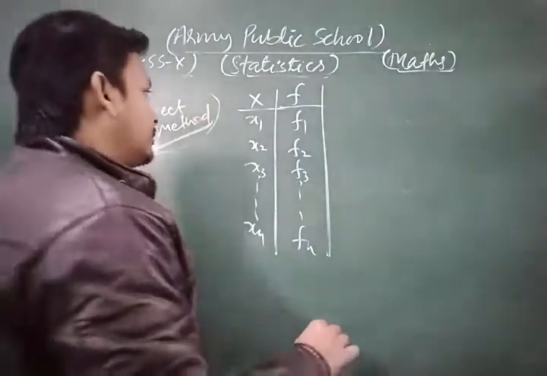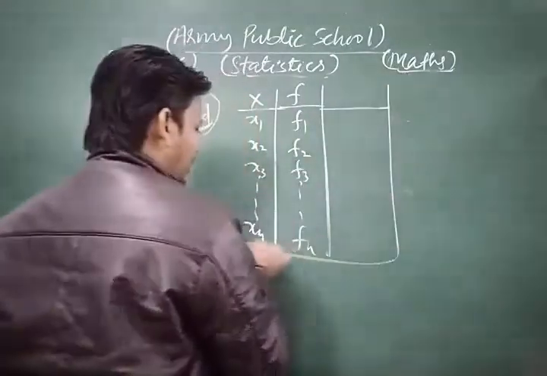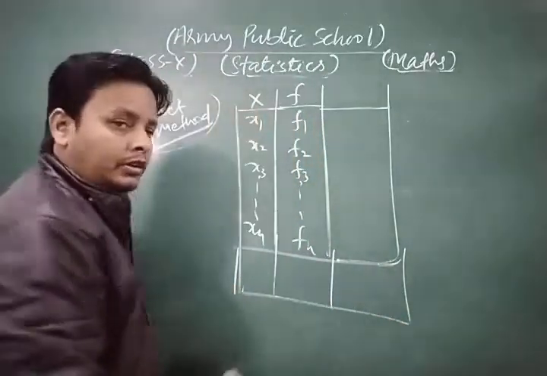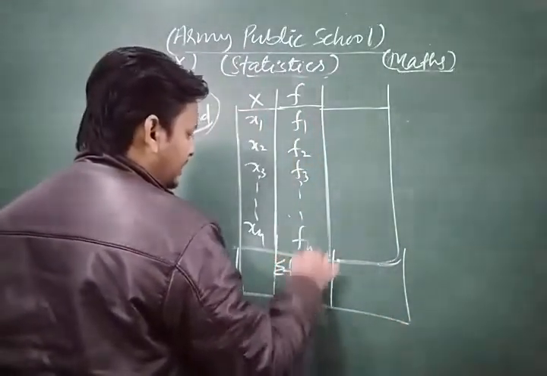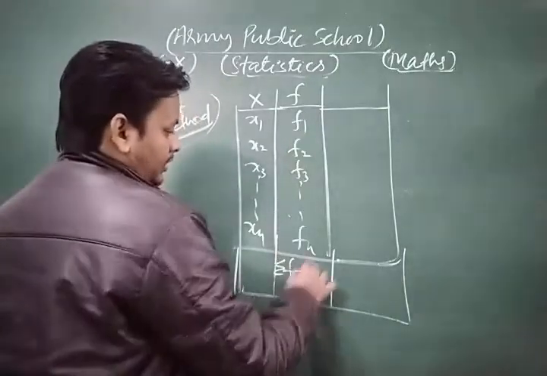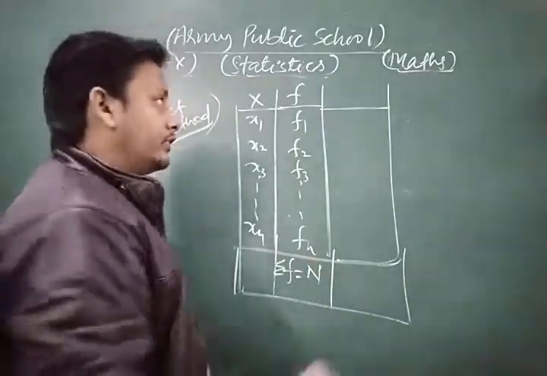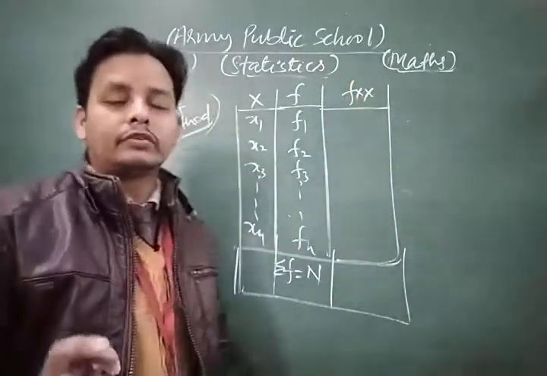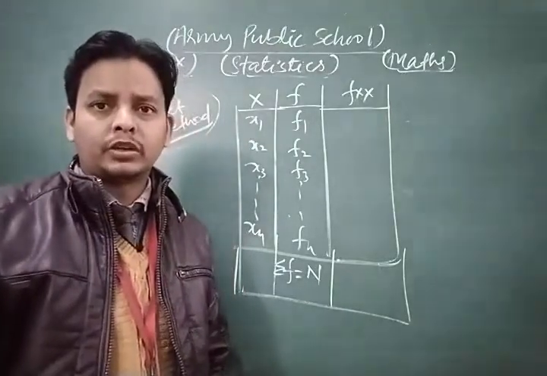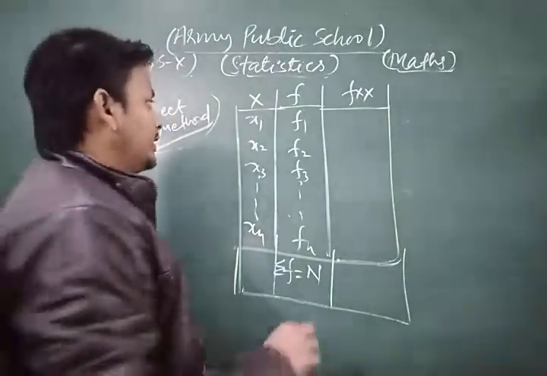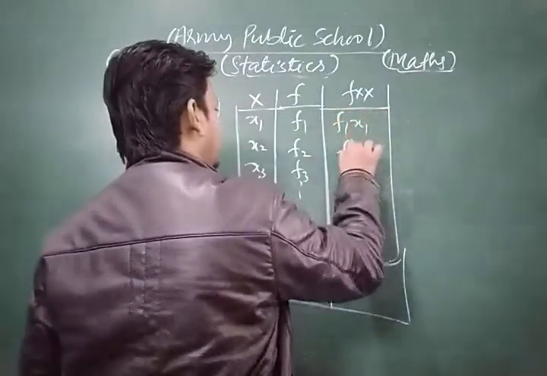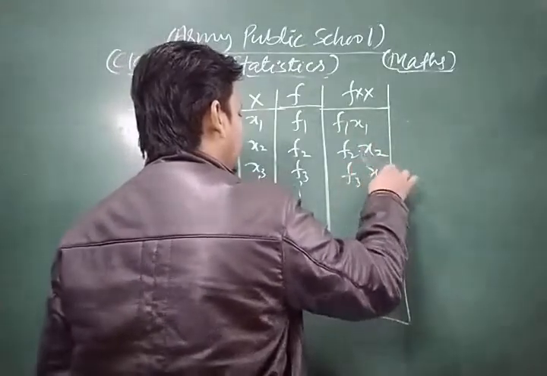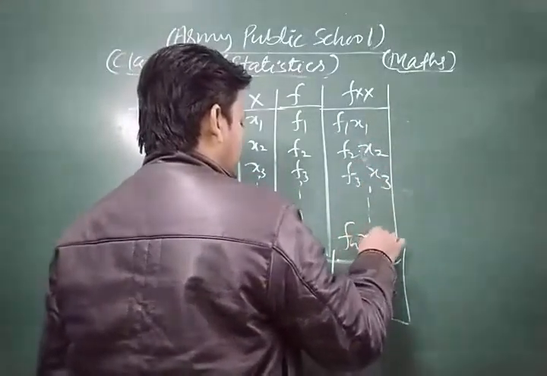So in the direct method, what is the formula? First of all, in that type of tabulation, we find sigma f, that is the sum of all the frequencies, suppose capital N. After that we prepare a column of the product of frequencies and variables: f1x1, f2x2, f3x3 and so on up to fnxn.